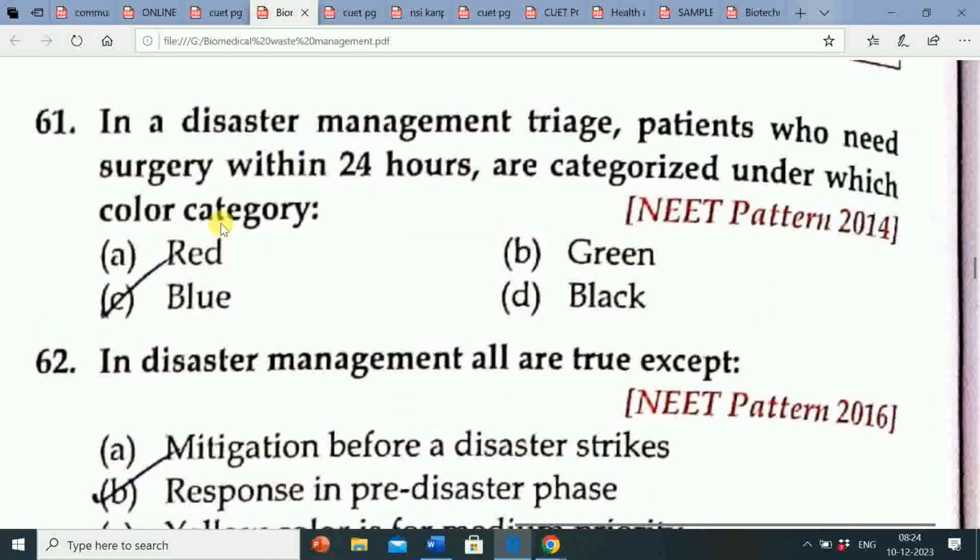So here the first question is: in a disaster management triage, patients who need surgery within 24 hours are categorized under which color category? Option A red, option B green, option C blue, option D black. Correct answer is option C blue. So in disaster management triage, patients who need surgery within 24 hours are categorized under the blue color category.